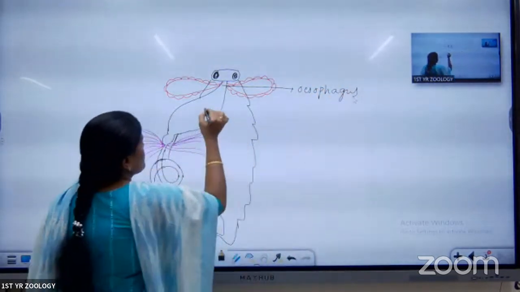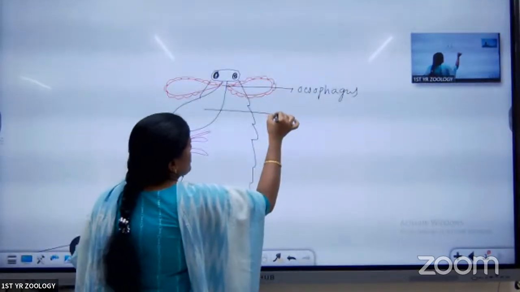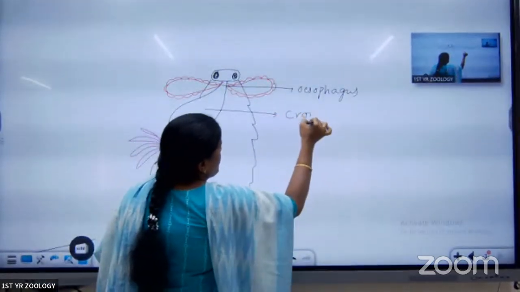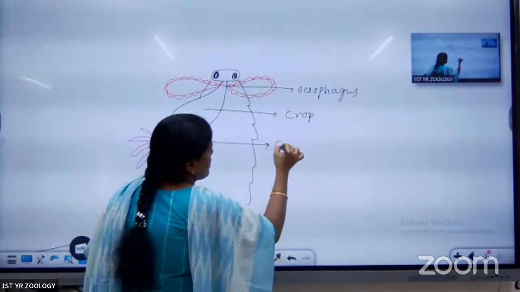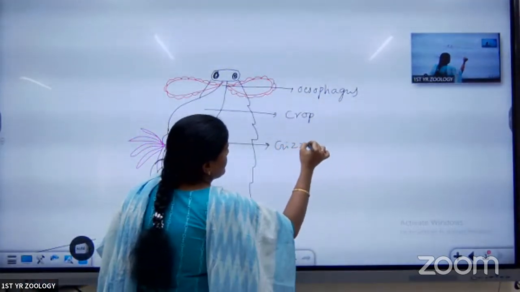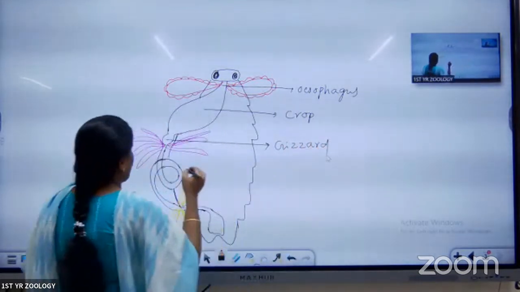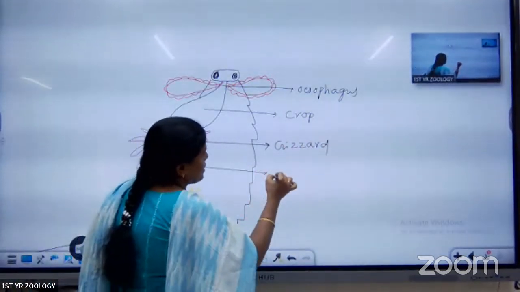One is the esophagus. Next one is the storage structure that is called a crop. Next one is the hard structure that we call a gizzard. Next is called the mesenteron.